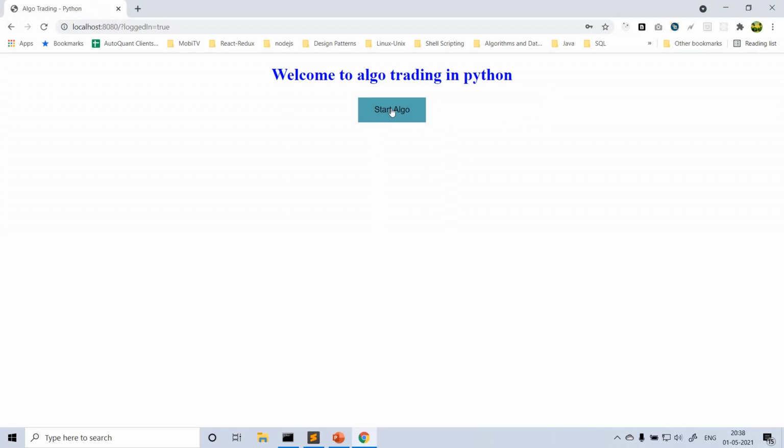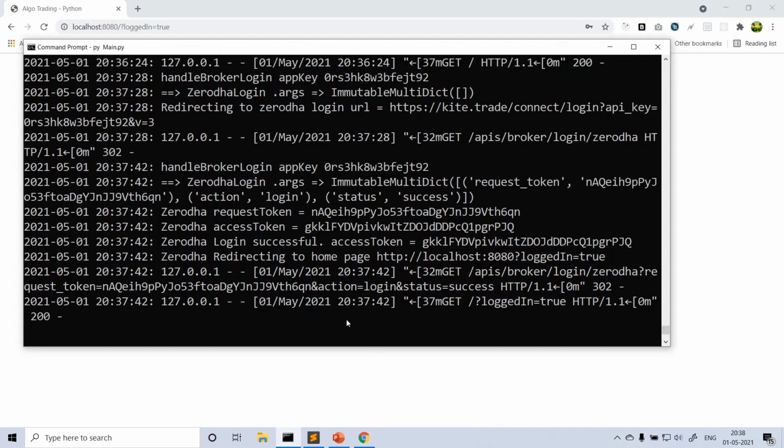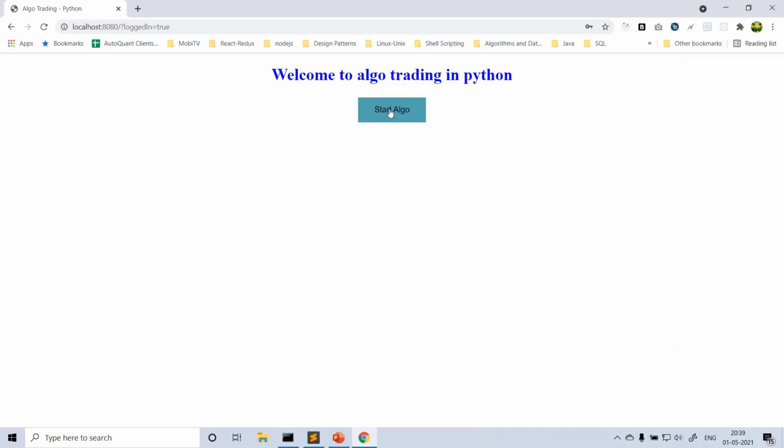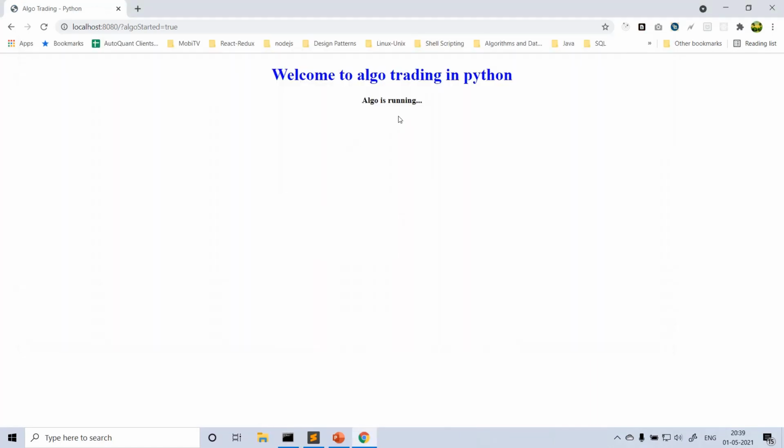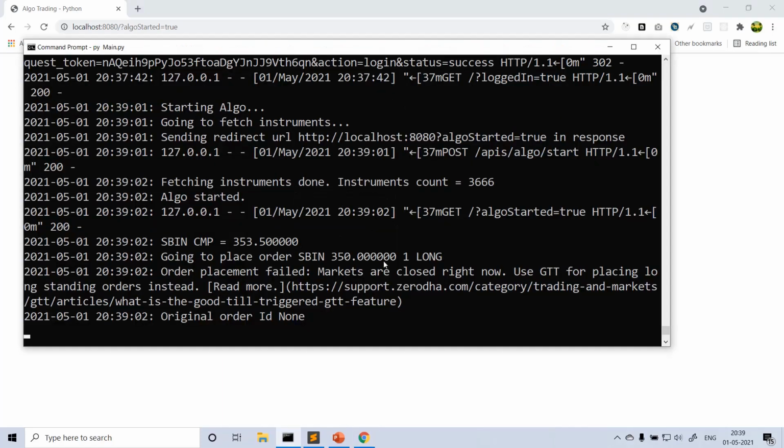Let's click on start algo. So far, what is the background? Some redirect happened, and you got the access token and request token, and the login is successful. You can see the prints here. Let me click on start algo. Clicked. Okay, see, the algo is running. So this is the final page.